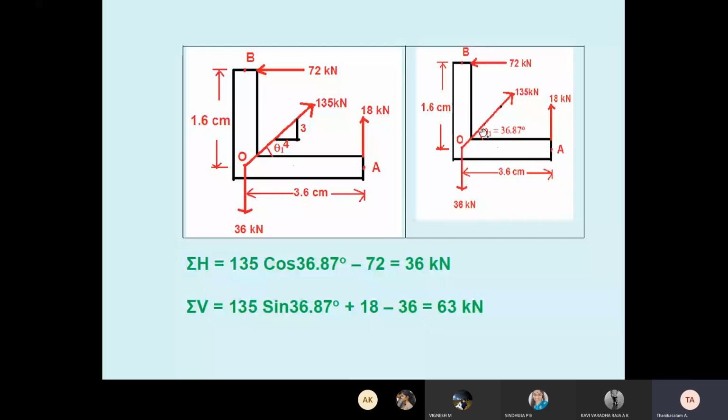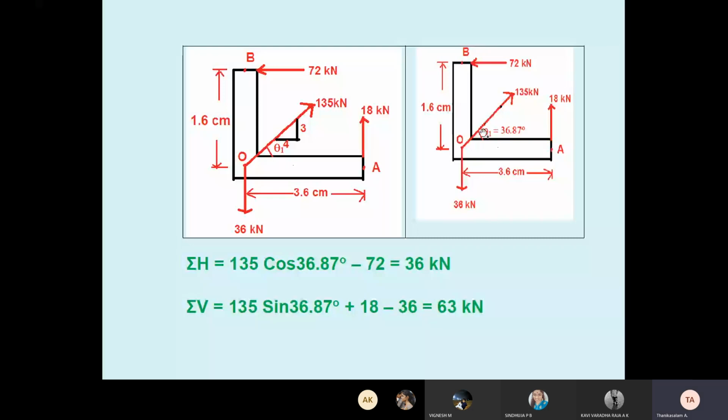Now we will calculate summation V. What are the vertical forces acting? 36 is vertical downward. Vertical down means minus y, no? So I put minus 36. 18 kilonewton, vertical upward, plus y direction. So just write plus 18. So what about 135? 135 is inclined, in the first quadrant. With respect to the x-axis, what is the y component? 135 sine 36.87. Students, be careful. Many times I told how we take cos and sine. Then I got summation V as 63 kilonewton.